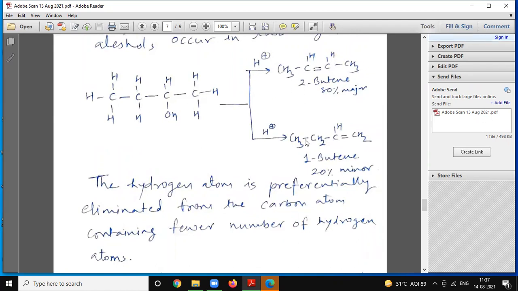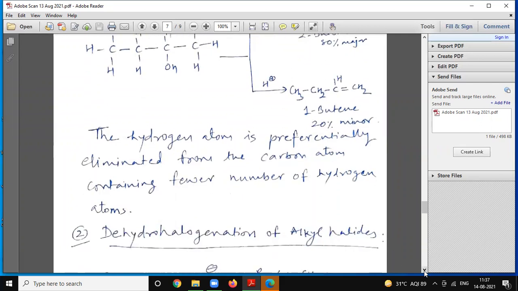So there is a possibility of two types of product, 2-butene and 1-butene. But here we get 2-butene as the major product, about 80%, and 1-butene about 20%. So the hydrogen atom is preferentially eliminated from the carbon atom containing fewer hydrogen atoms.